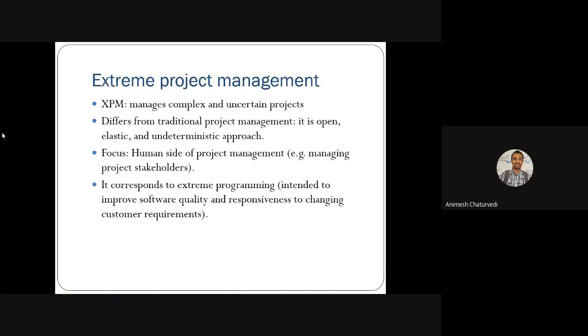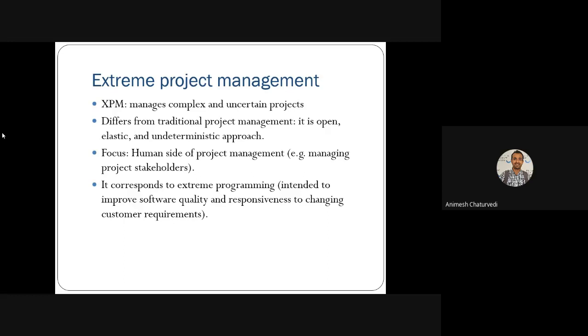Next, extreme project management, or XPM in short form. It manages large, uncertain, and complex types of projects. So complex uncertain projects are managed by this project management, which differs from traditional project management. Extreme project management is for open, elastic, and undeterministic projects.